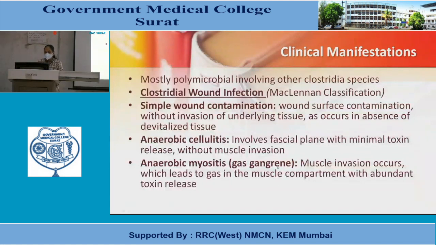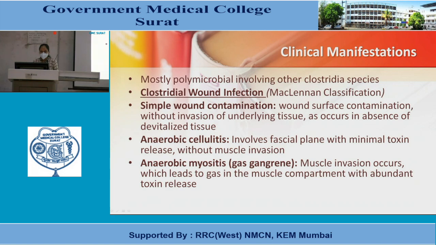Now, clinical manifestations of disease caused by Clostridium perfringens. Mostly polymicrobial, involving other Clostridial species. Clostridial wound infections are classified according to McLennan: simple wound contamination, anaerobic cellulitis and anaerobic myositis.